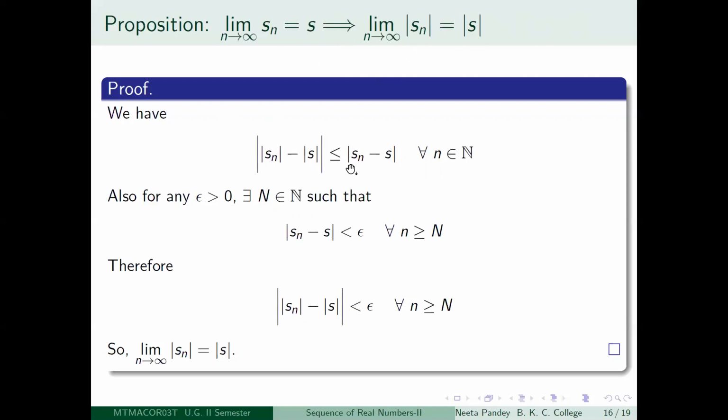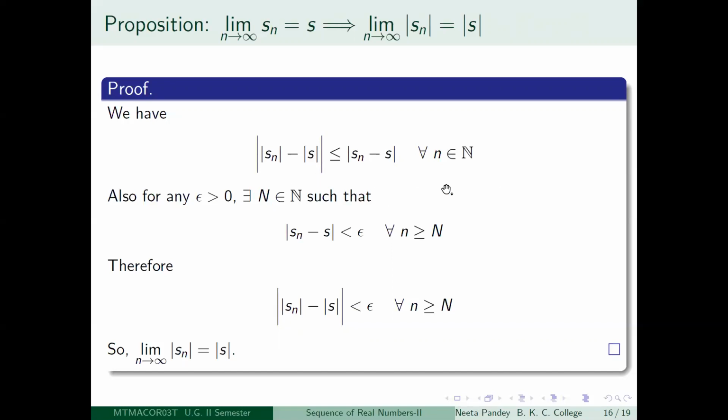You see, the inequalities are playing a fantastically important role, and anybody who has missed it, again I'm saying the same thing, go back and look at that lecture. That is extremely important. This was proved for any two real numbers. So what is the inequality? Modulus of (modulus Sn minus modulus S) is less than or equal to modulus of (Sn minus S). This is true for all positive integers n. We had taken a and b, any two real numbers, and this inequality was shown to hold. So in particular, here we are taking the nth term of the sequence and the limit of the sequence, and we see that this inequality will hold.